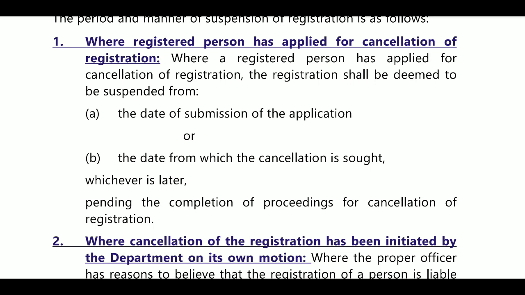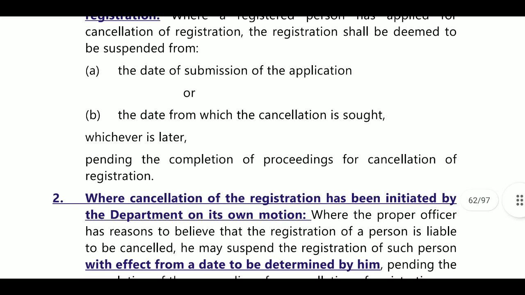It will be treated as suspension. Where a registered person has applied for cancellation of registration, the registration shall be deemed to be suspended from when he submits the application, or the date from which cancellation is sought. It is treated as your GST registration being suspended. Whichever is later will be taken.